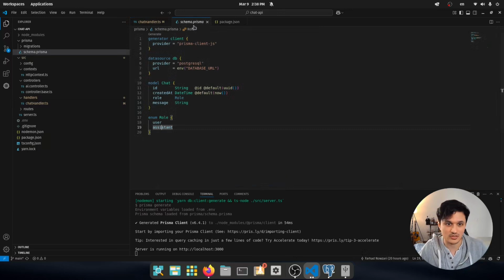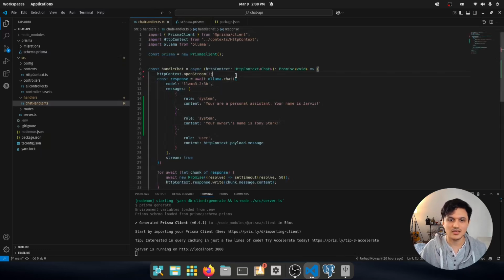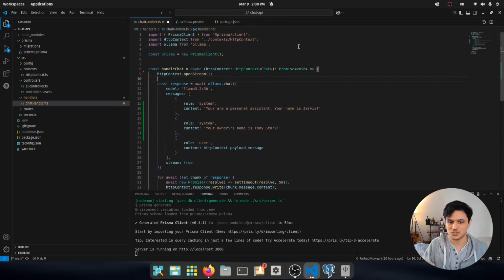In Node.js, I am using Prisma. I'm defining my models in Prisma. It's a schema-first ORM for Node.js. I have a chat model. The chat model has a role and has a message, and the role is user and assistant. And now let's go on and read these chats. What we want is to get the chats, doesn't matter, based on assistant and role, and then feed it to our AI.